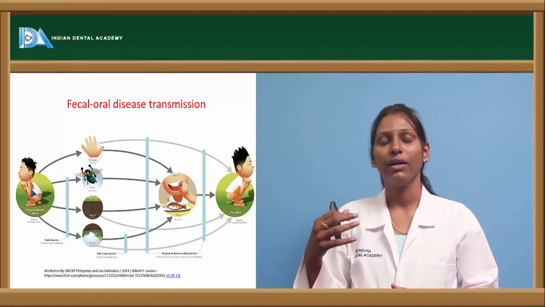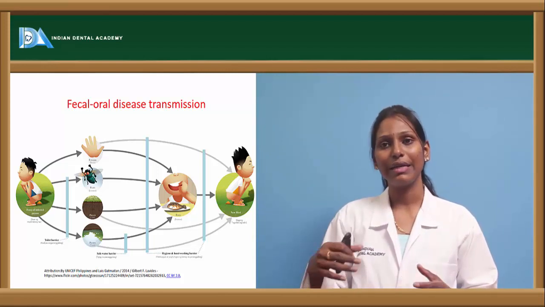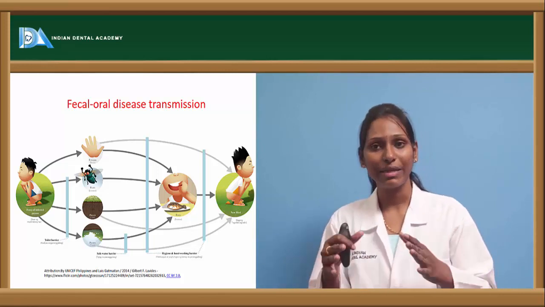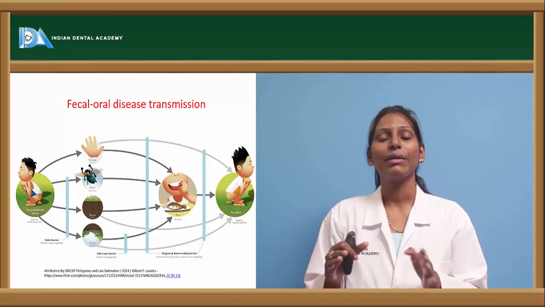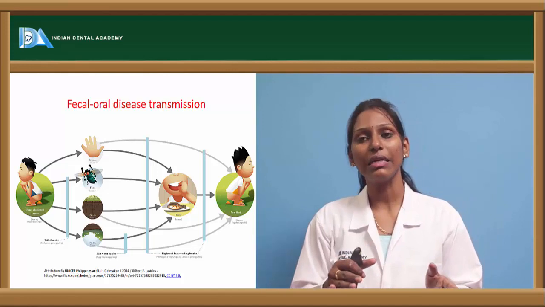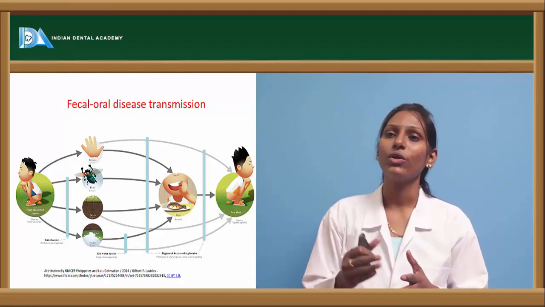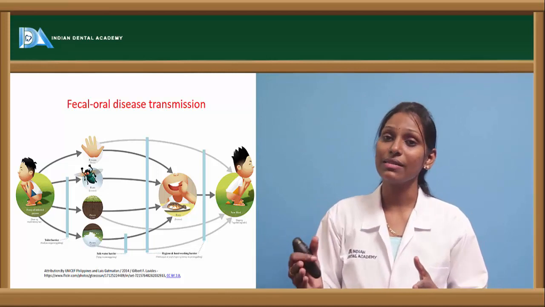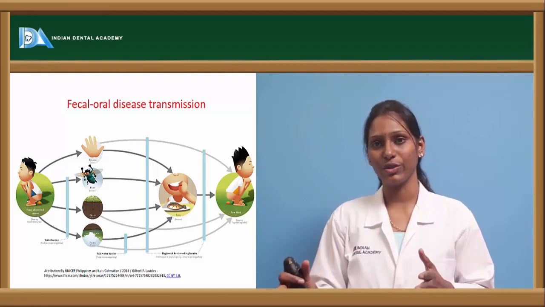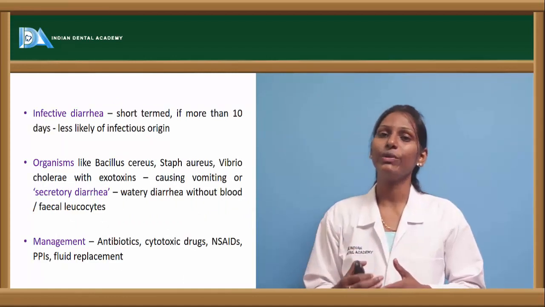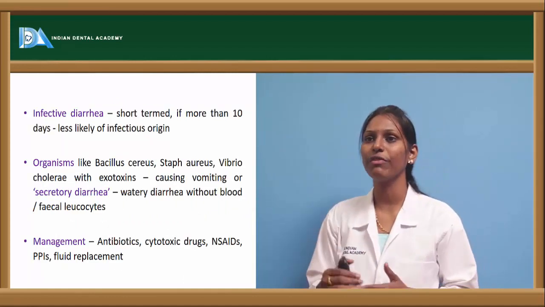and soil. And there is contaminated water: between drinking water and sewage water, the pipelines are not properly maintained, so there can be contamination of the drinking water with the adjacent sewage water. All these factors will cause this fecal-oral disease transmission, and this is one of the primary causes for acute diarrhea.